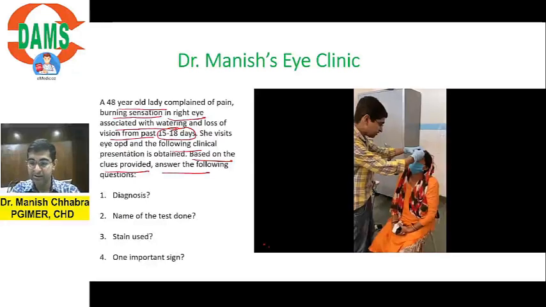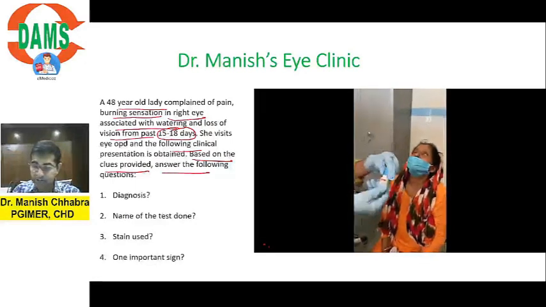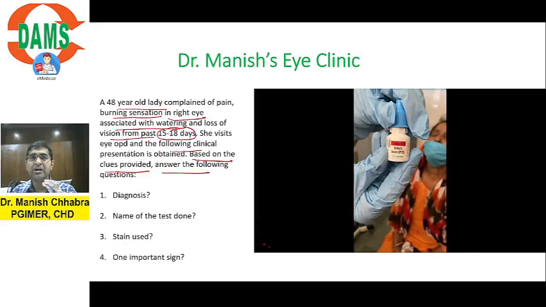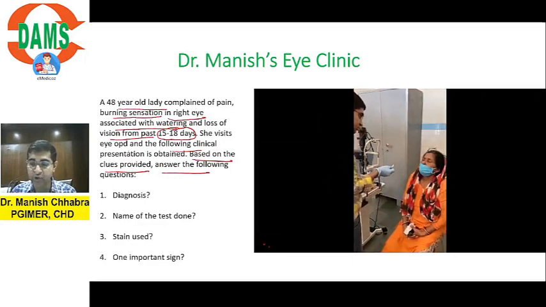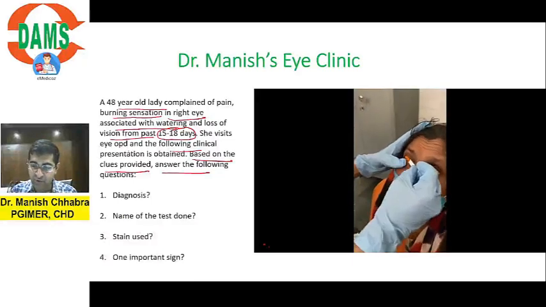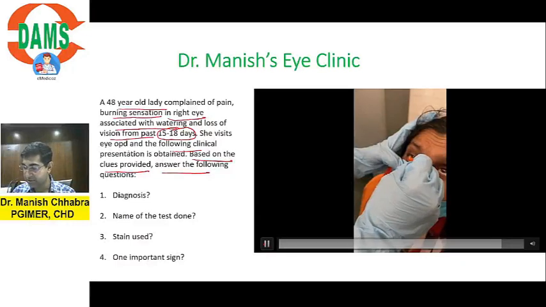All right. Now what I am doing is I am going to stain the cornea. So what is this? You put a proparacaine eye drop. This is a topical anesthetic eye drop. Its action is for just 15 to 20 minutes. And now I am going to stain the eye. So this is the stain. I am going to apply the stain. So what is the name of this stain? This was asked in your NEET PG 2023 examination. What is the name of this stain? What is the color of this stain?